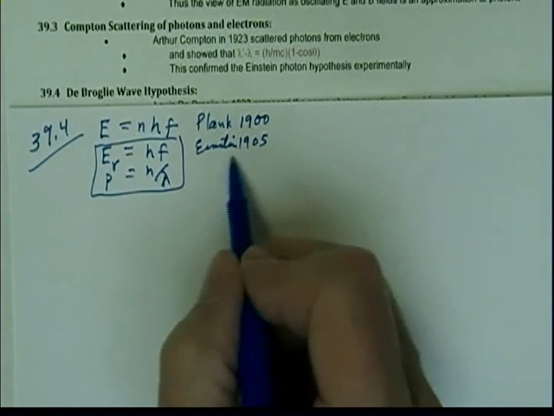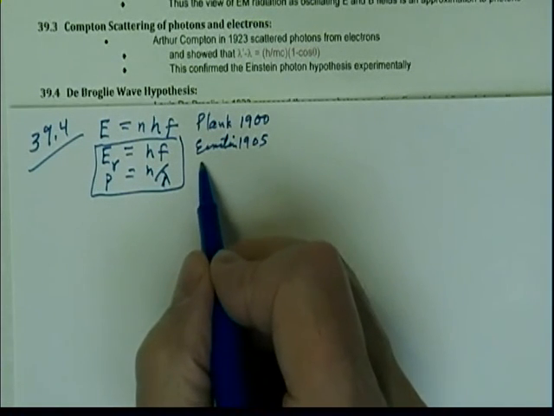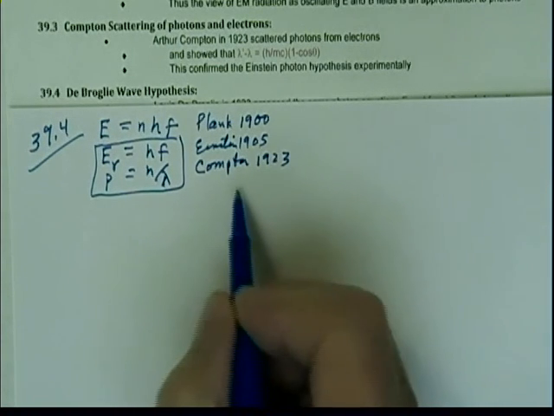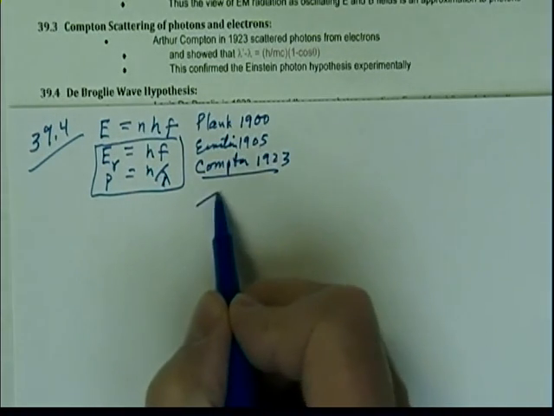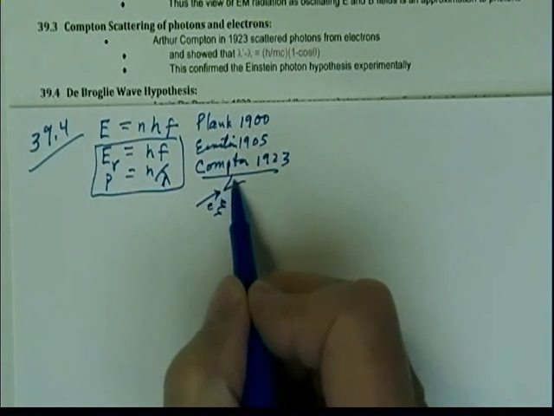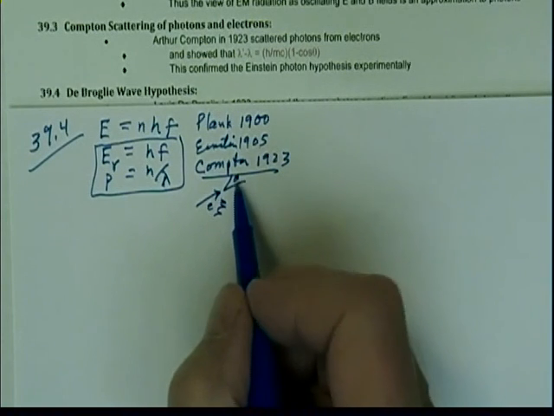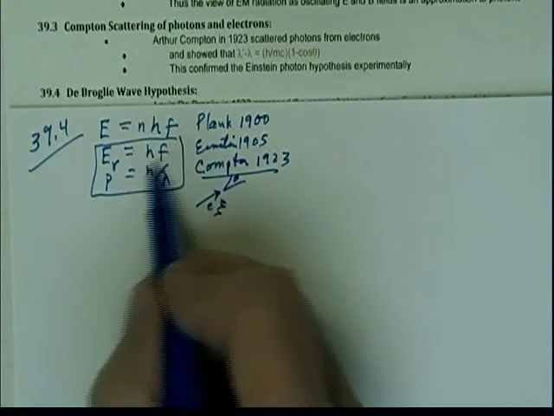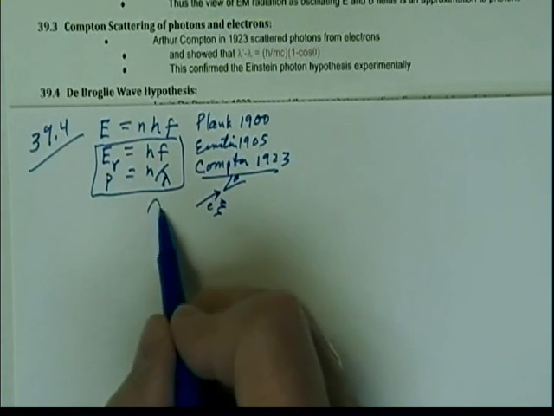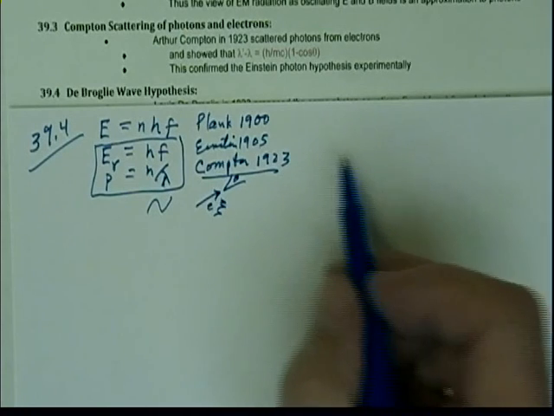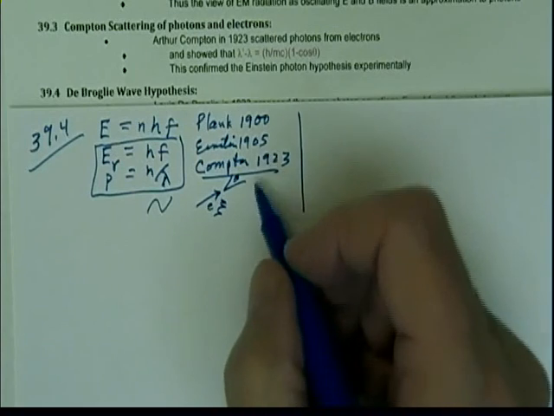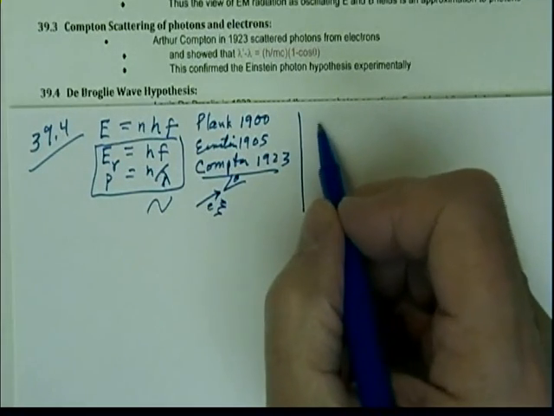Then we had a confirmation of Einstein's work by Compton in 1923, and he confirmed that if you scatter an electron from a photon, the angle that they are scattered by confirms Einstein's particle hypothesis of the photon and not Maxwell's theory of the long electromagnetic wave. Well, now de Broglie was looking at all of this and he said, okay, what do we know?